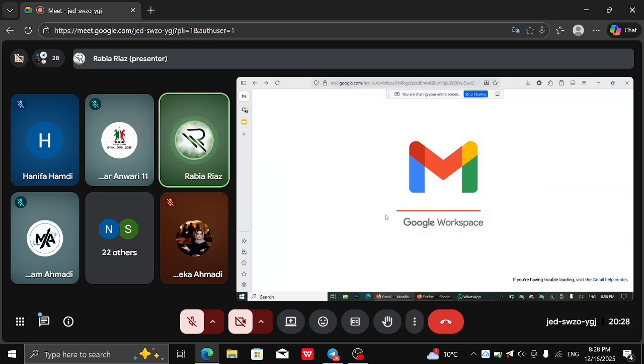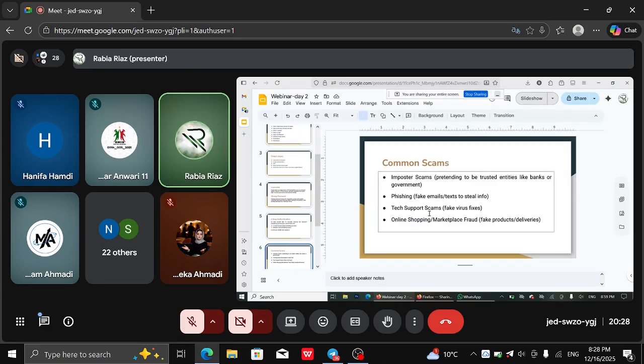And let me see it again. Okay, we will let it load. And how can you identify phishing links? Just like I told you that you can see if the domain name part is genuine or not, there can be minor changes that will be noticeable, but only if you look closely.